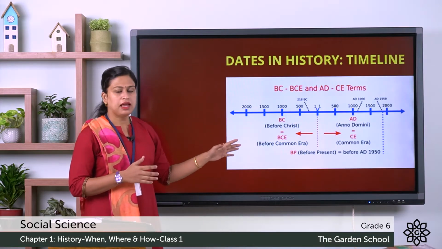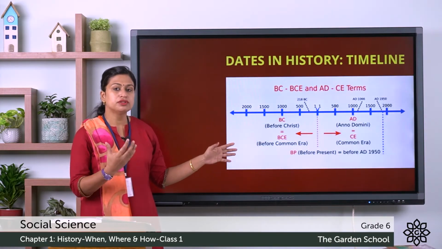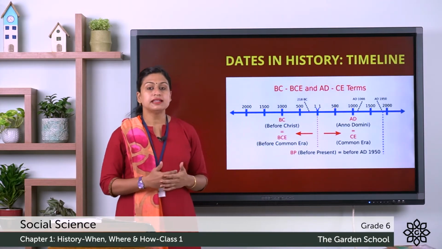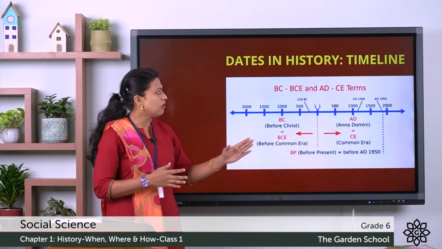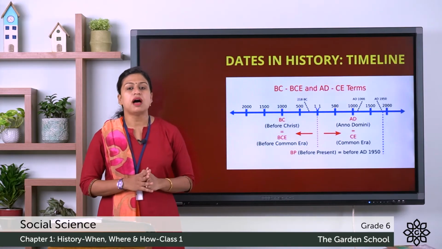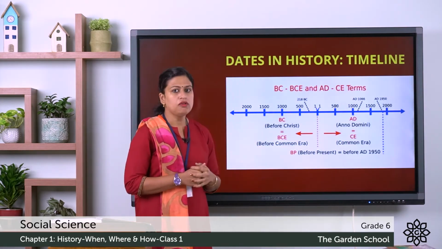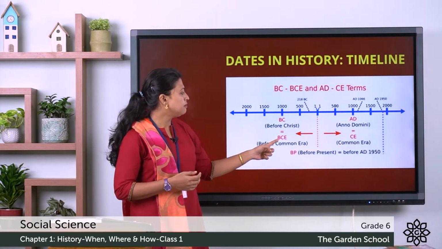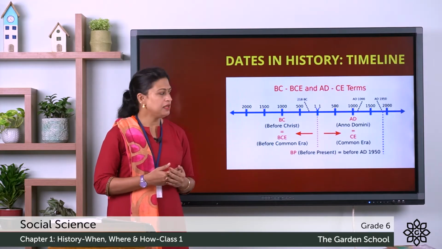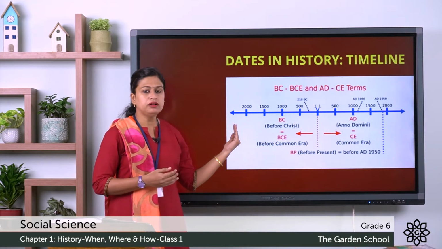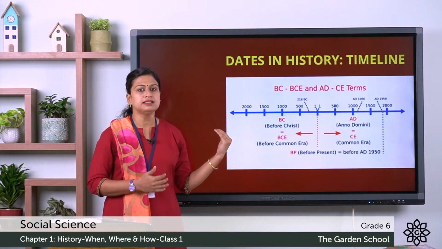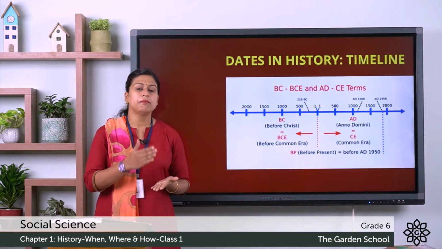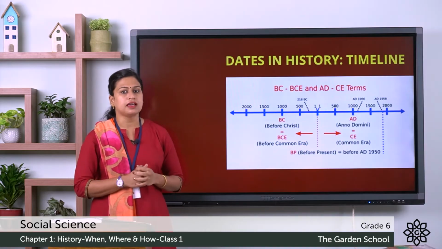Now, this is the timeline which the historians use to study about the past. Now, here you can see a center point. It is the reference point of this timeline and it is marked as 1 CE. Now, for example, if it is mentioned 500 BCE, that means you have to count backward from this reference point, and it means that 500 years before the birth of Jesus Christ.